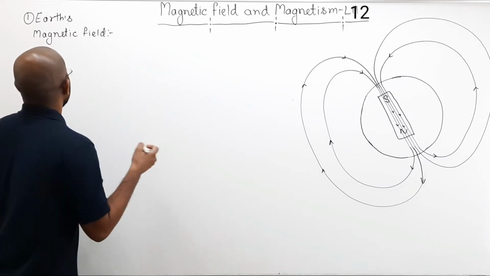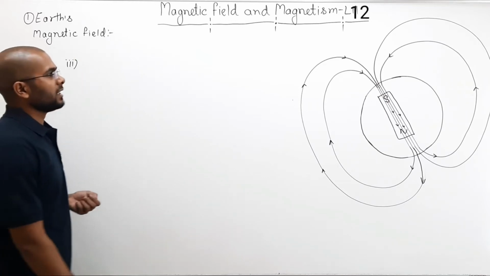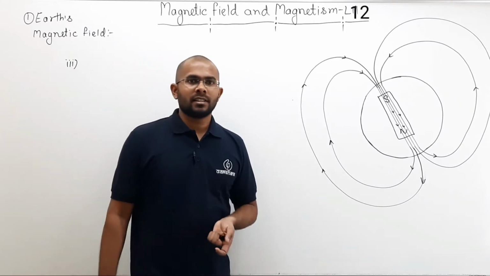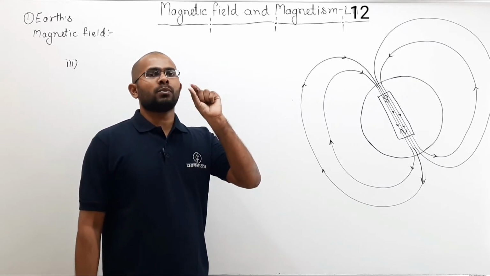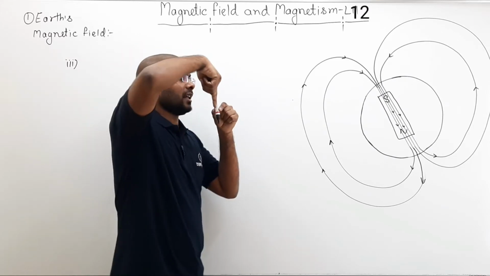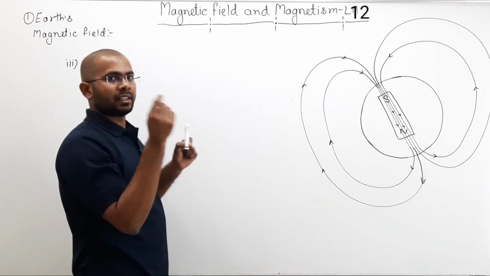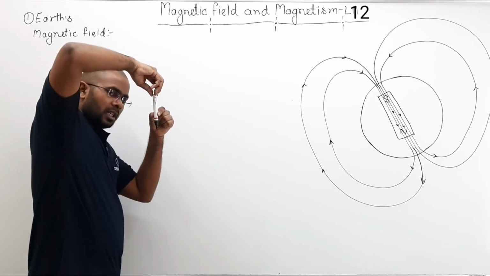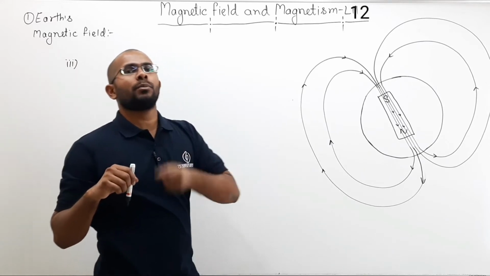And here you can write the third point, that magnetic north pole is defined as follows: if you take a magnetic needle and the north pole of that needle points exactly vertically downward like this, the place on Earth where the north pole of the needle points vertically downward, that point is defined as geomagnetic